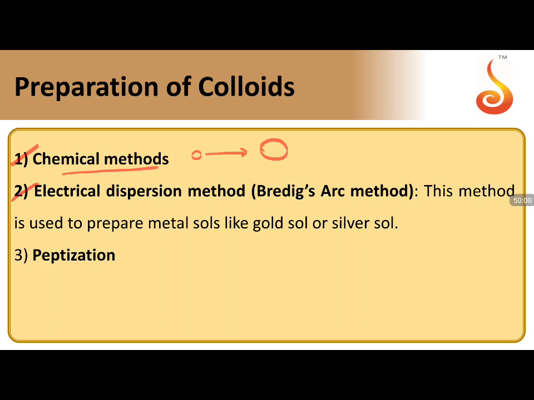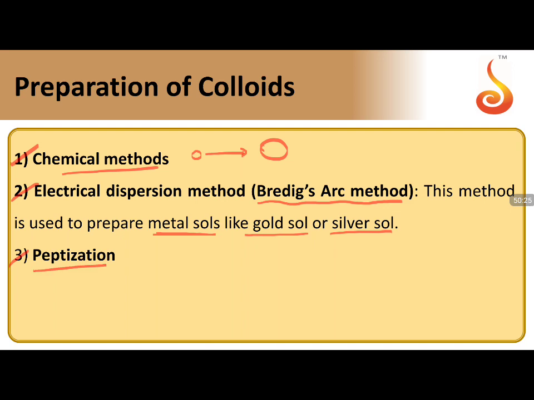Then the second one is the electrical dispersion method, Bredig's arc method. Particularly, this is a method which is used to prepare metal sols like gold sol or silver sol. The principle involved in this is both dispersion and condensation; dispersion and condensation phenomena both are involved in this particular one. So that is the most important point about Bredig's arc method.